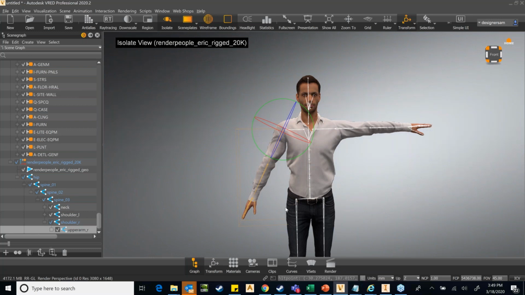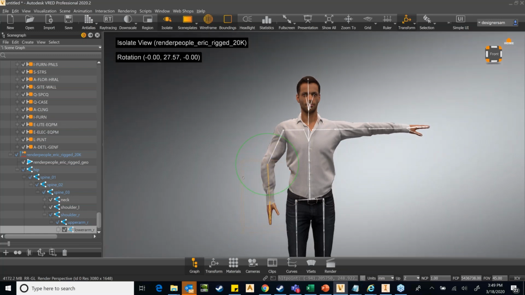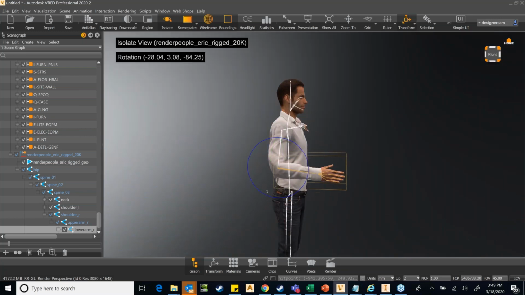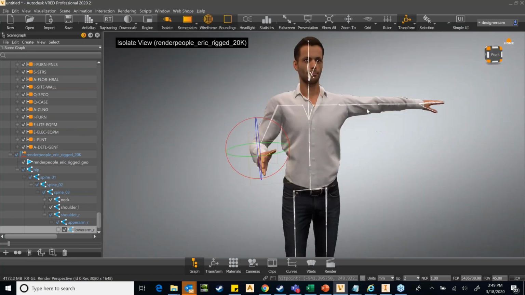It is not something that I have created. It is coming from the assets. And you can actually see that I can do all these things. I can also change his posture. I can do the same with the other hand. I can also do the same with his legs.